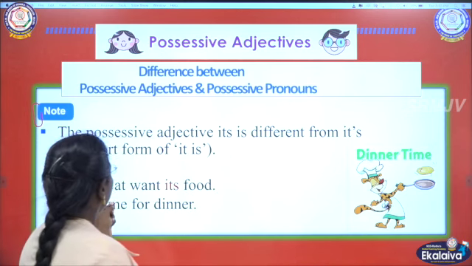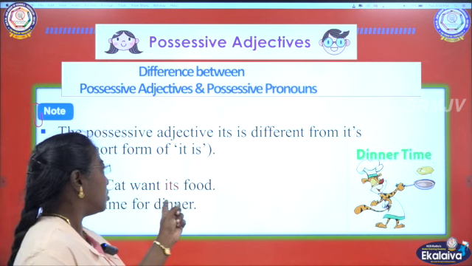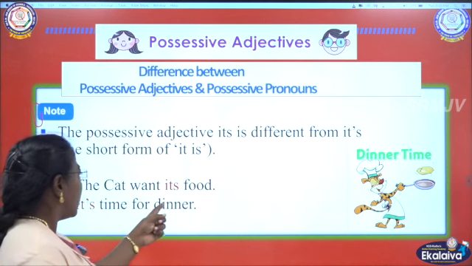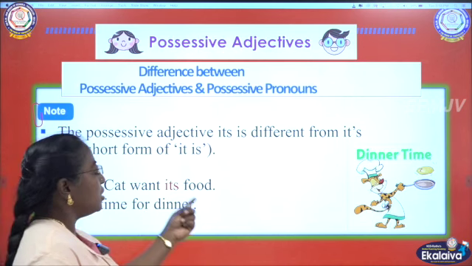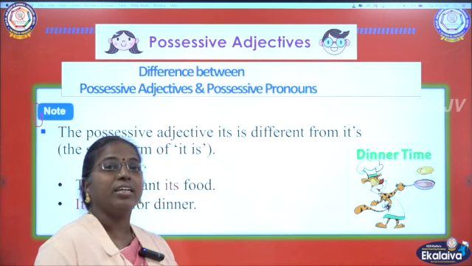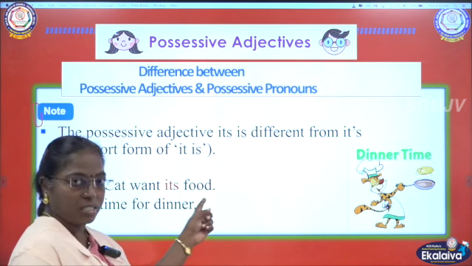But here, the cat wants its food. It is not used like that. So we have the difference here. This its is different from that its. Okay. The cat wants its food means the cat needs the cat's food. Okay. So for that purpose we are using its here.